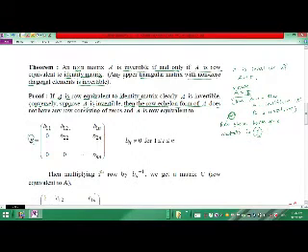Why? If this matrix B has a row consisting of all zeros, then its determinant is obviously zero: determinant of B equals 0.